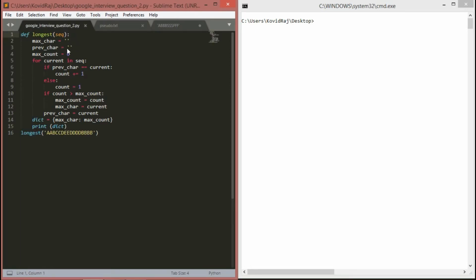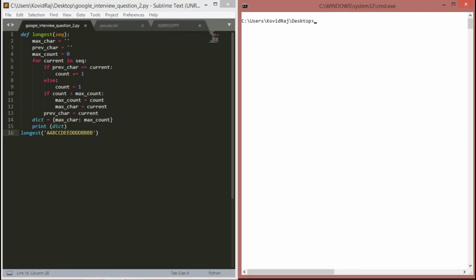So let's go through the Python file. We defined a new function called longest with our argument sequence. We defined max char equal to nothing, previous char also equal to nothing, and max count equal to 0. We iterated through the sequence as current, and if previous char is equal to current, count equals count plus 1, that means count plus equals 1, else count is equal to 1. And if count is greater than max count, then max count will be count, and max char will be current. Previous char will be current, right? And we specified the dict and printed the dict.